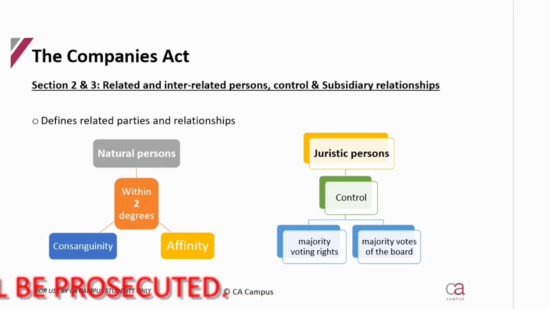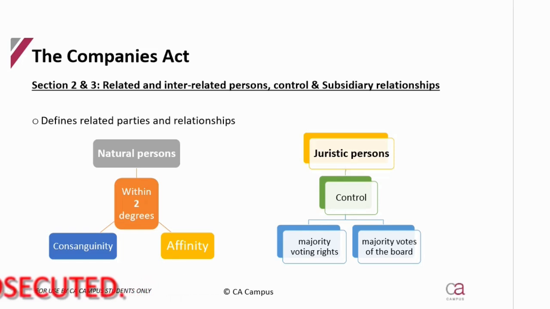Okay, so on its own, these two sections mean nothing, but we've got to take our understanding from here and use it every time we see in a section that they mention related, and then in a question, when we see the relationship, be able to say, yes, this is a related person in terms of the Companies Act or not.